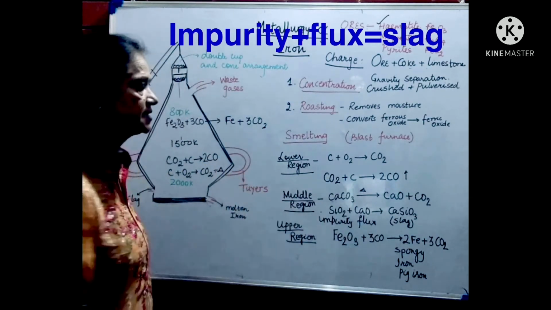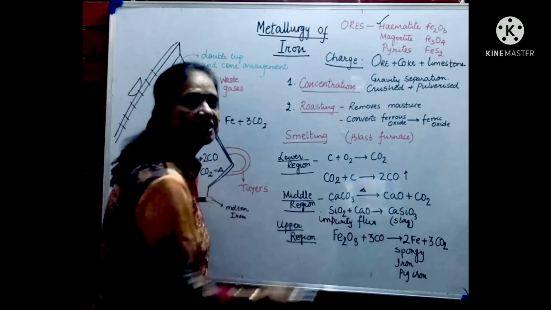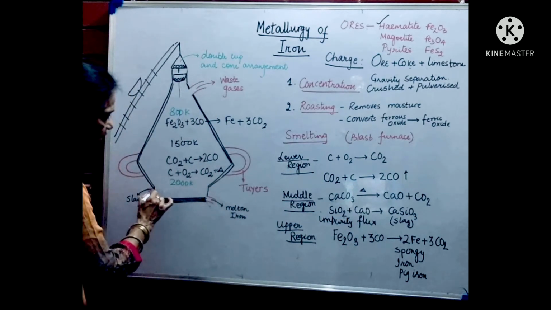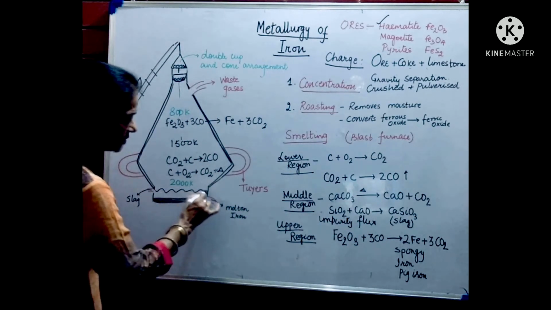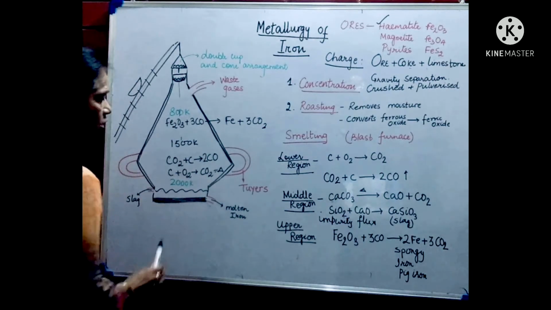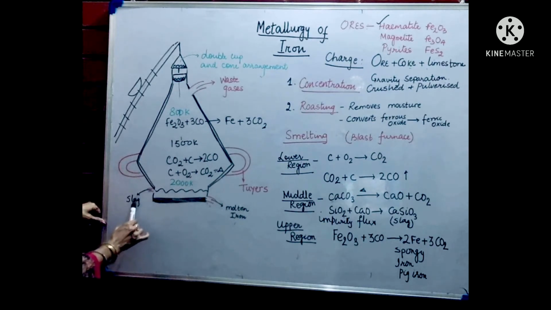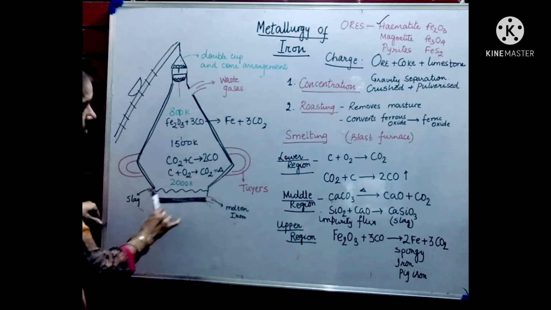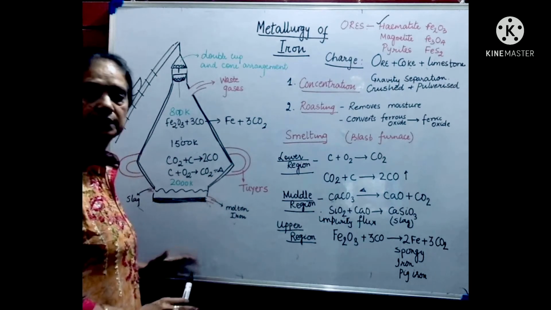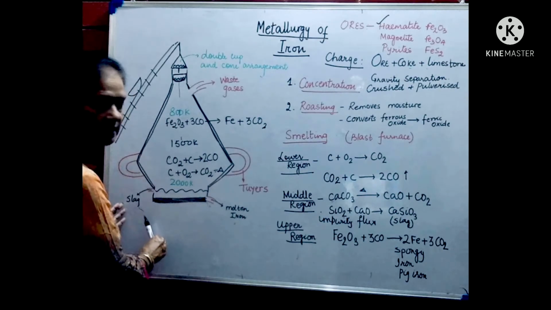So in this case, slag formed is calcium silicate. Now slag is very, very light, so it starts floating on top of this molten iron. There are two openings at the bottom of the furnace. One gives you molten iron, the other gives you slag. So from the lower part of the furnace we get both the things: one is molten iron, the other is slag.